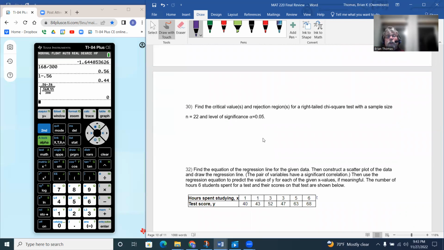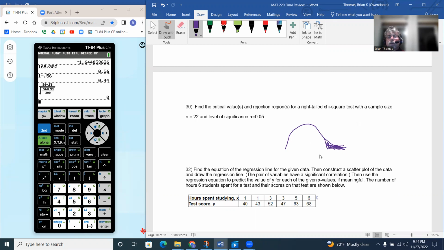So question 30 says, find the critical values and rejection regions of a right-tailed chi-squared test with a sample size n equals 22 and a level of significance of 0.05. So for a right-tailed test, if we draw our little graph, our rejection region is going to be on the right tail.